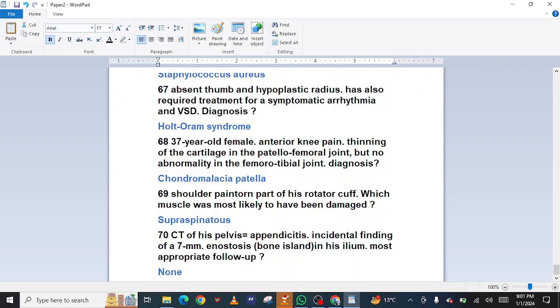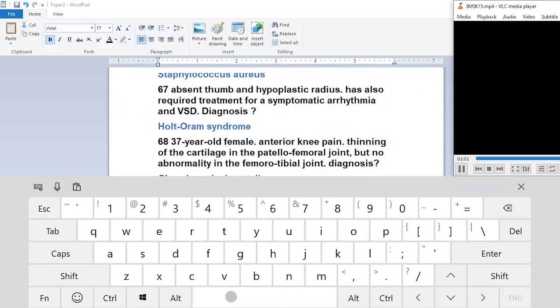69. Shoulder pain, torn part of his rotator cuff. Which muscle was most likely to have been damaged? Supraspinatus. 70. CT of his pelvis for appendicitis, with an incidental finding of a 7 mm monostotic bone island in his ilium. Most appropriate follow-up: none.